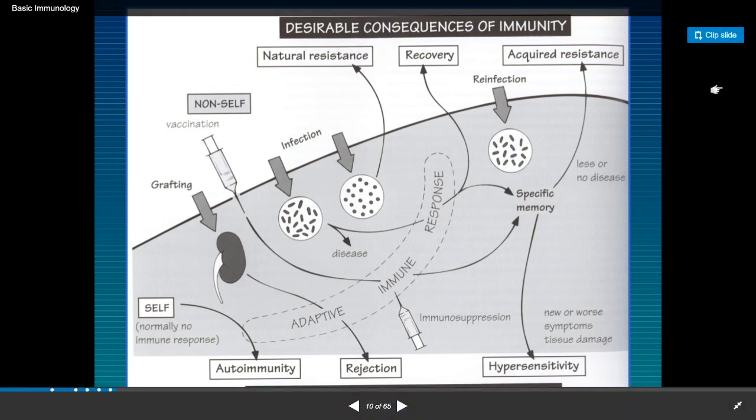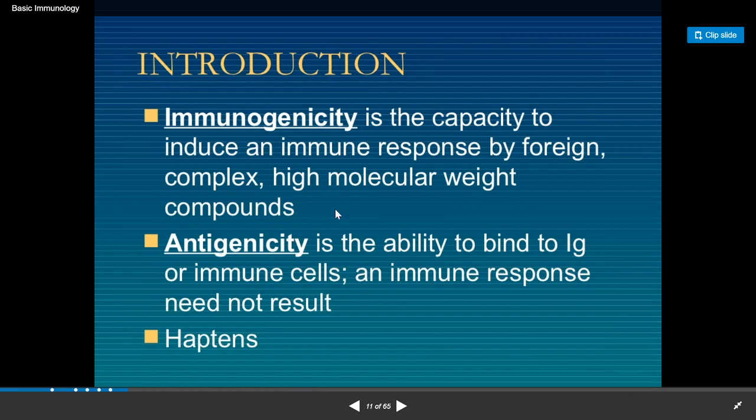Next is immunity against non-self and acquired resistance. Non-self involves vaccination, immune rejection, and autoimmunity. Immunogenicity is the capacity to induce an immune response by foreign, complex, high molecular weight compounds.